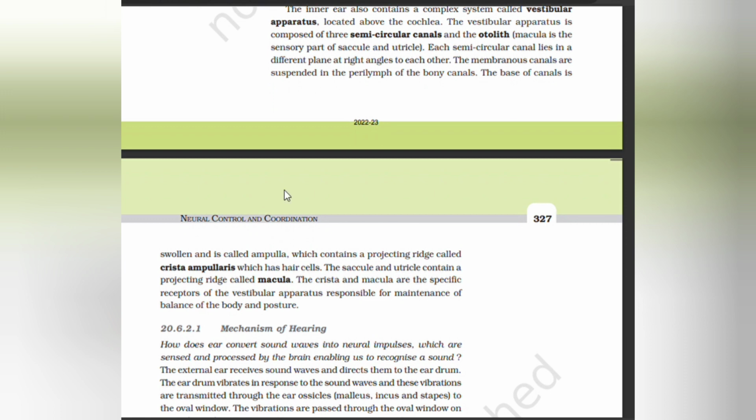The base of the canal is swollen and is called the ampulla. It contains a projecting ridge called crista ampullaris, which has hair cells. The saccule and utricle contain a projecting ridge called macula. The crista and macula are the specific receptors of the vestibular apparatus responsible for the maintenance of the balance of the body and posture.